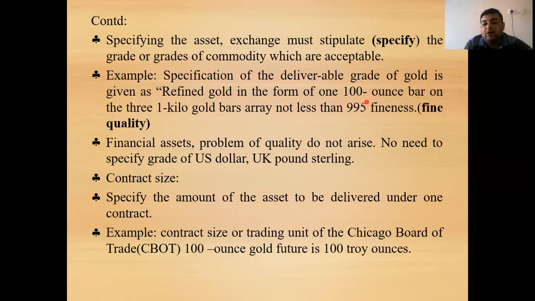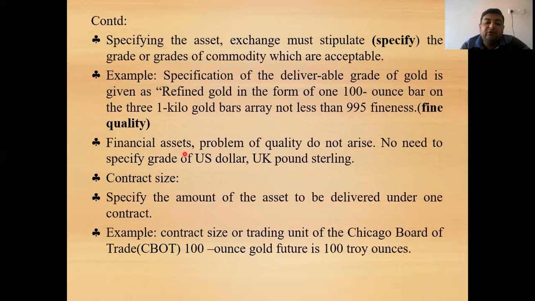For example, the specification of the deliverable grade of gold is given as refined gold in the form of a 100 ounce bar, meaning one bar of gold will be of 100 ounce, or three 1 kilogram gold bars, not less than 995 fineness. So one bar will be of 100 ounce, and the purity must not be less than 995 fineness. This is the fine quality of the gold, so it must not be below that.